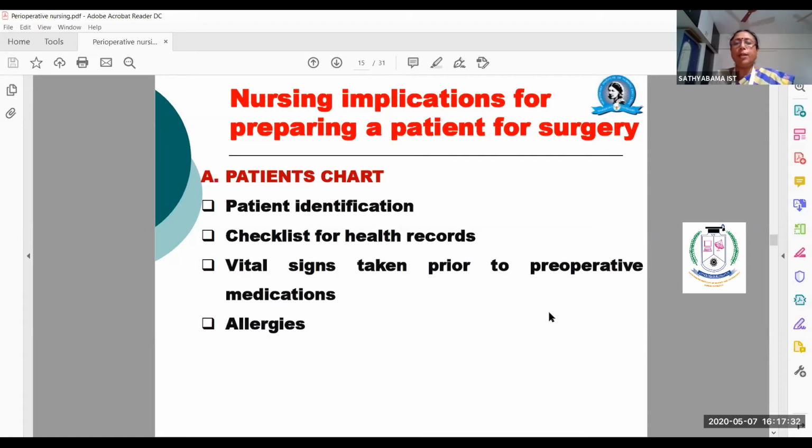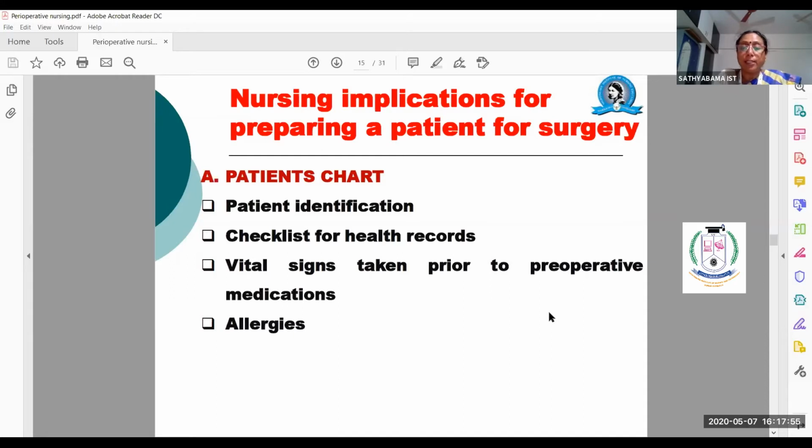So each ward will have a number, and inside, the patient's bed number will be there, and the patient's IP number. IP number means when the patient has become an inpatient. After getting admitted inside the hospital, the patient will carry one IP number. That should be followed lifelong, should be maintained.